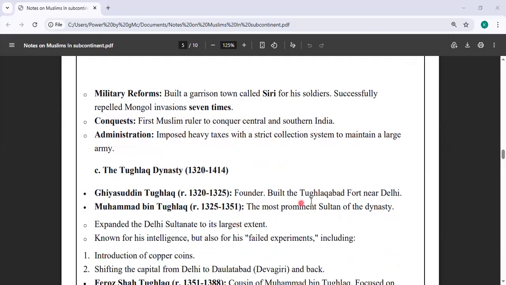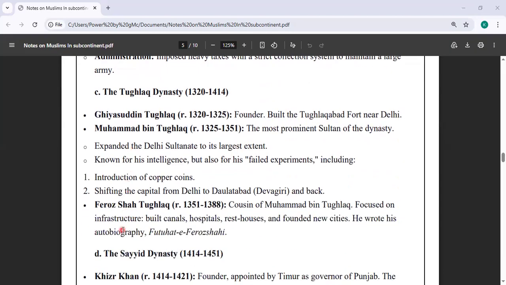Ghiyasuddin Tughlaq then took the power and built the Tughlaqabad fort near Delhi. Muhammad bin Tughlaq was then one of the influential personalities, the most prominent sultan of the dynasty. He expanded the Delhi Sultanate to its largest extent.